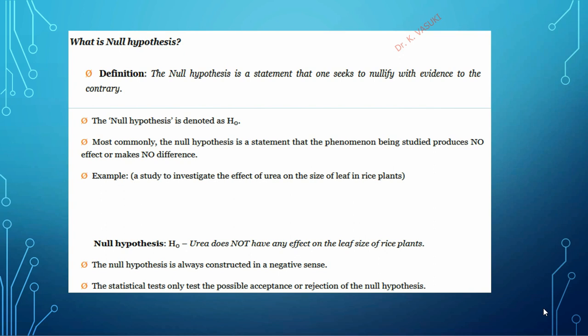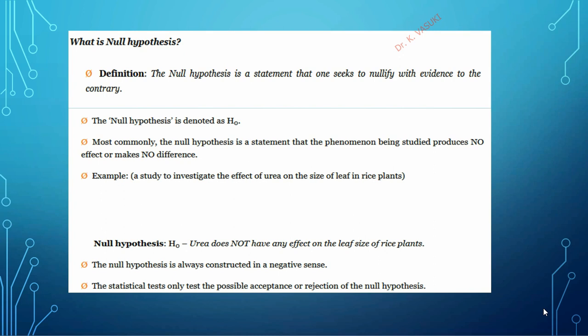For example, a study to investigate the effect of urea on the size of leaf in the rice plant. Here we set that there is no relationship between the effect of urea and the size of leaf in rice plant.